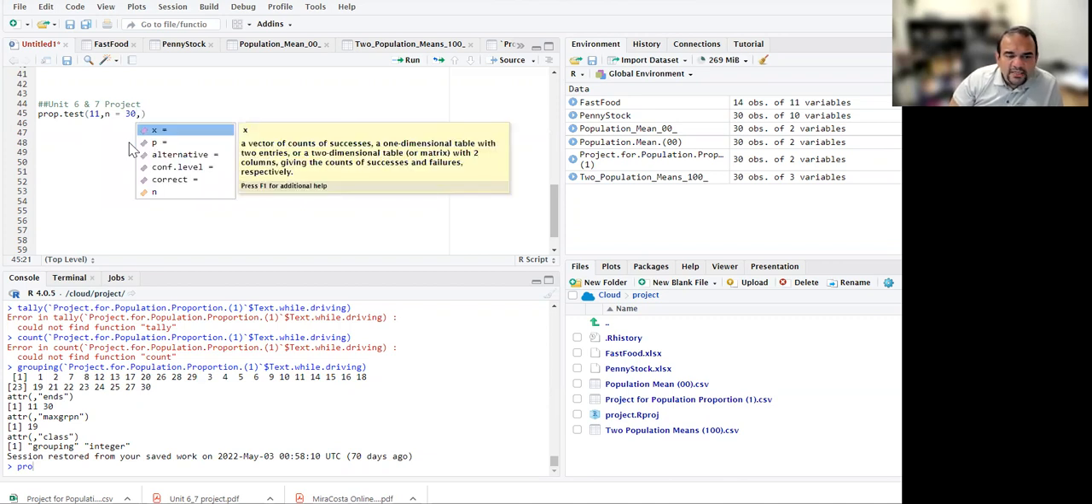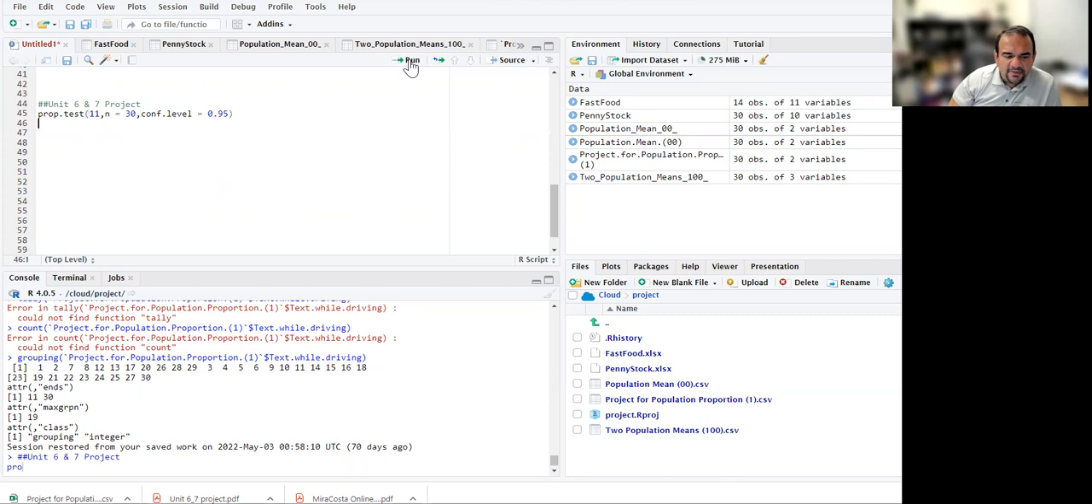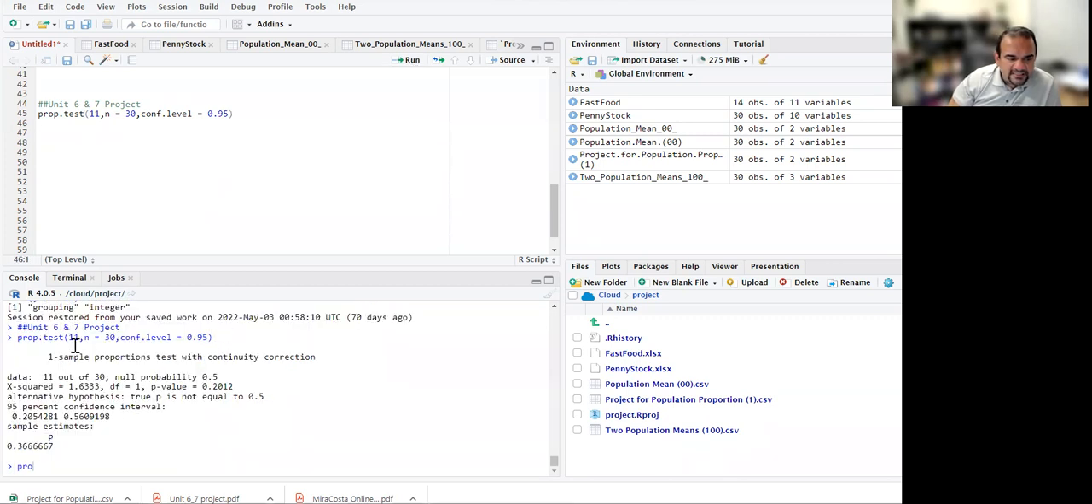What else? We want to do a confidence interval. If you don't choose a confidence level, the default is 95%, but let me choose one. 95% means 0.95. If I run this command, at the bottom you see it says one-sample proportion test with continuity correction. So 11 out of 30, we have the 95% confidence interval, which for this sample is 0.20 to 0.560. And the p hat is 0.3666, or 0.37. That's the first part of this project.